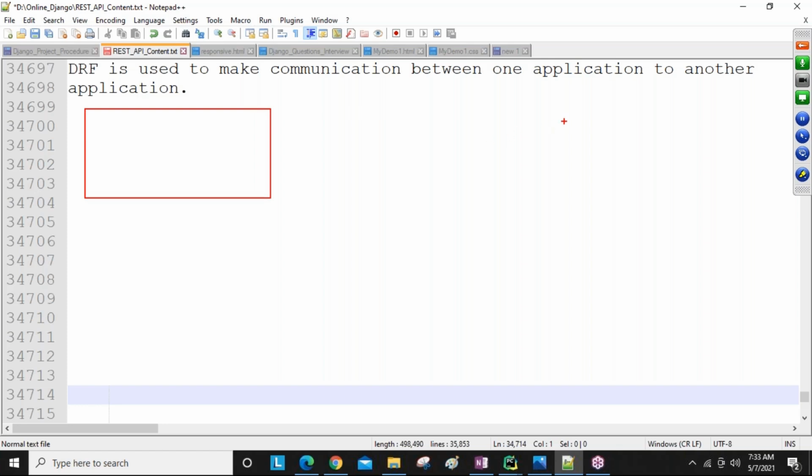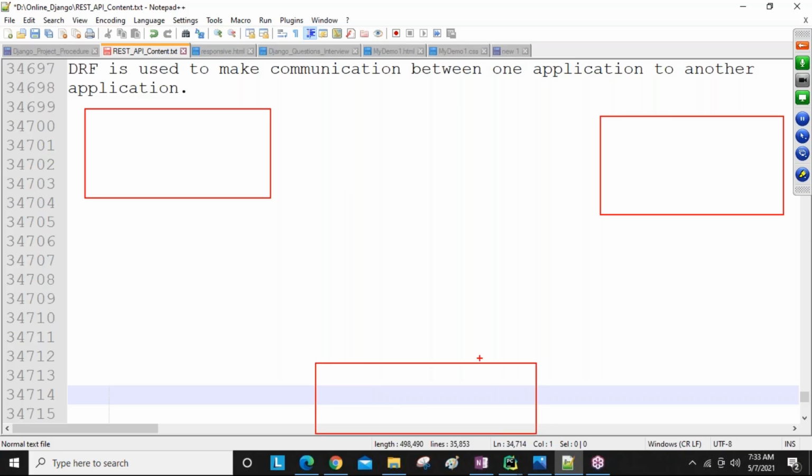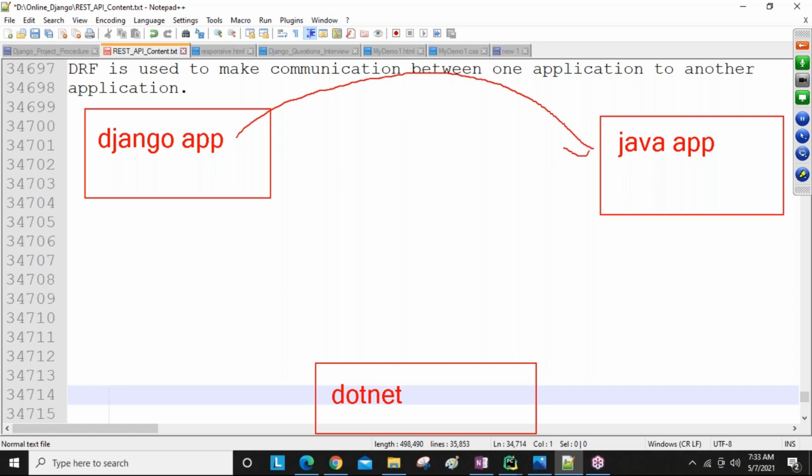One example I'm going to show you. This is Django, this is Java, and here, for example, .NET is their assumption. Django coding, Django data types, Django memory types, Django object creation, Django syntax, everything is different. Same as Java coding, Java syntax, Java data types, all are different, guys. So whenever we are sending one Django request to Java, we need to get a response generally.